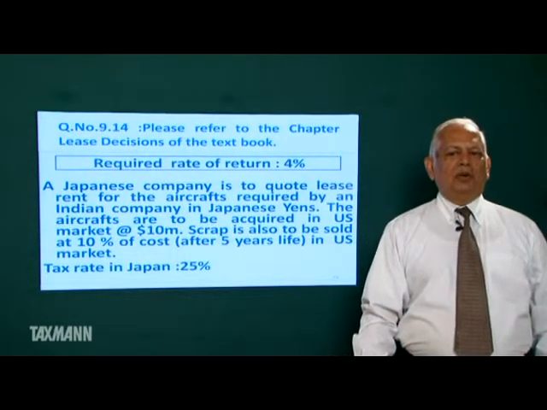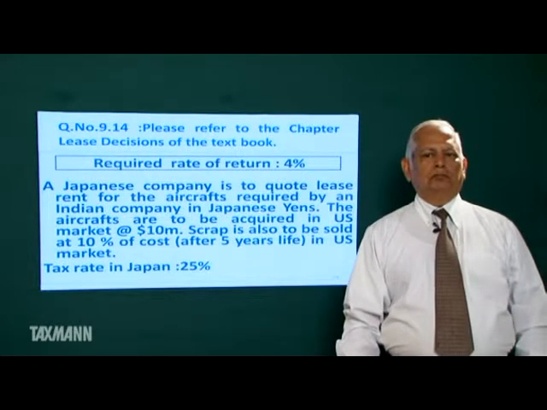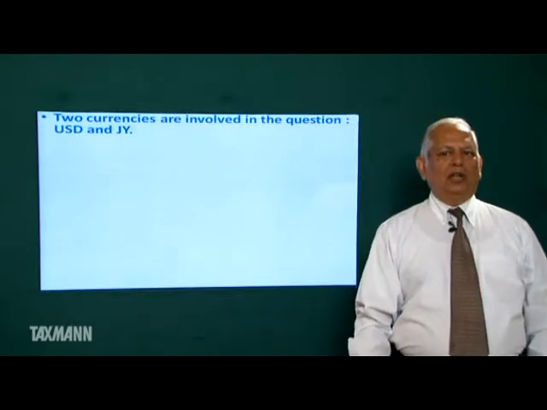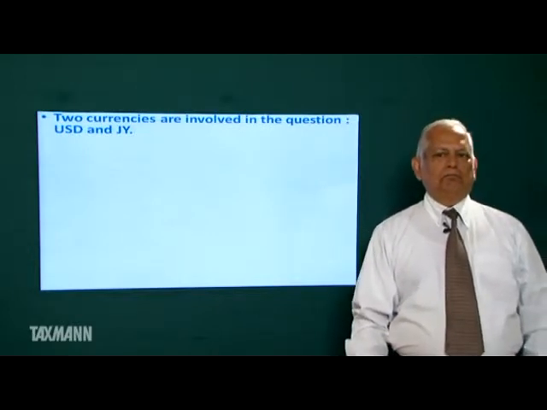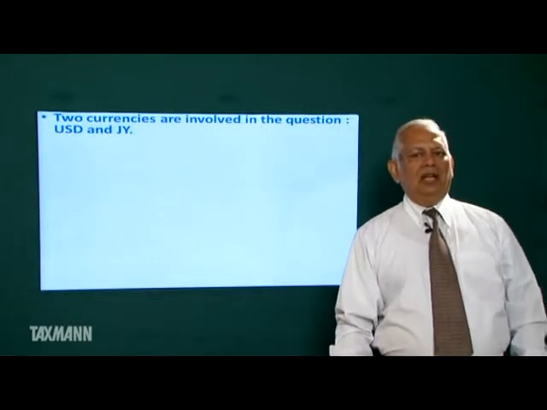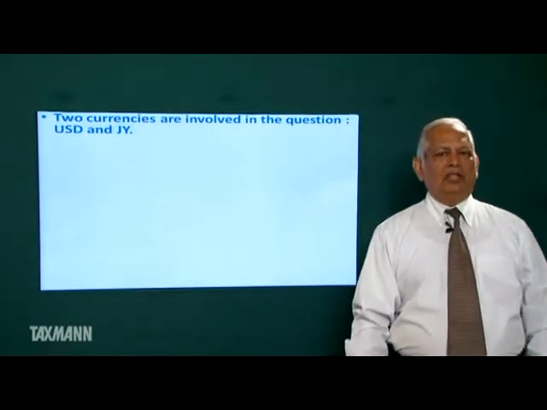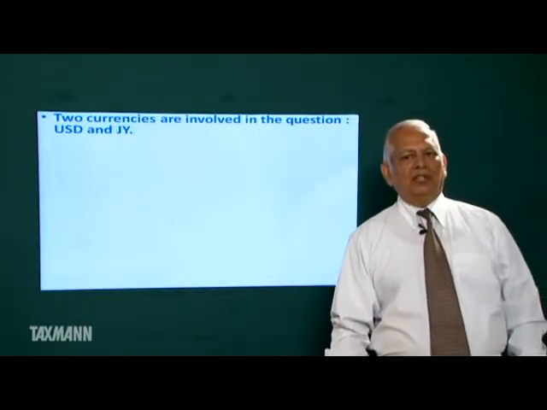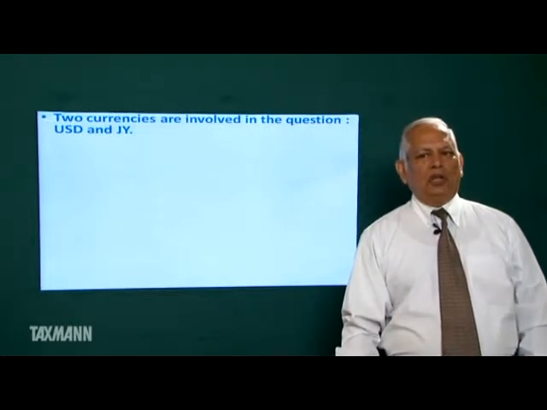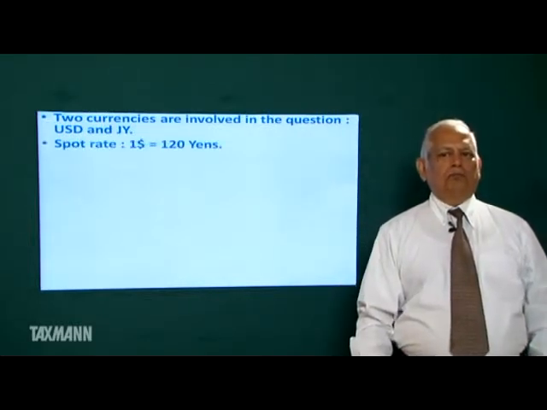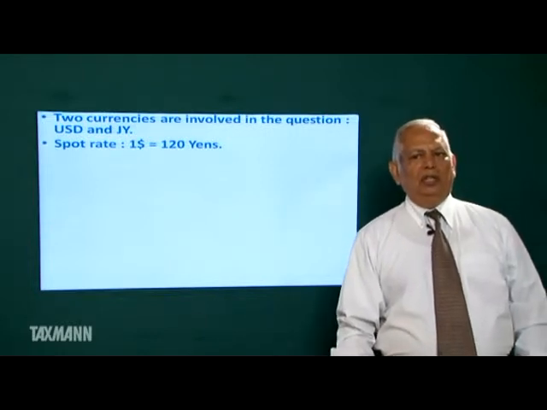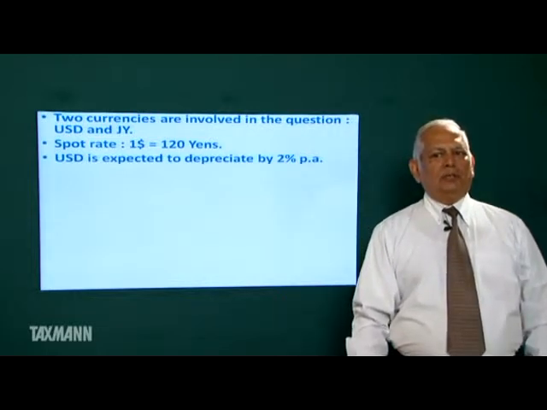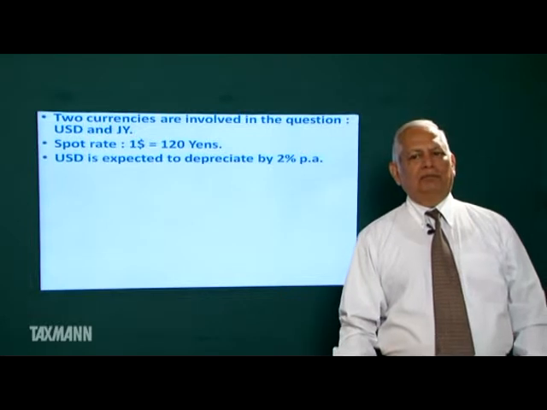Tax rate in Japan is 25%. The lessor is a Japanese company. It shall be purchasing aircrafts in the US market against dollars. It will receive lease rent in Japanese yen. Spot rate, $1 is equal to 120 yen. The US dollar is expected to depreciate by 2% per annum.